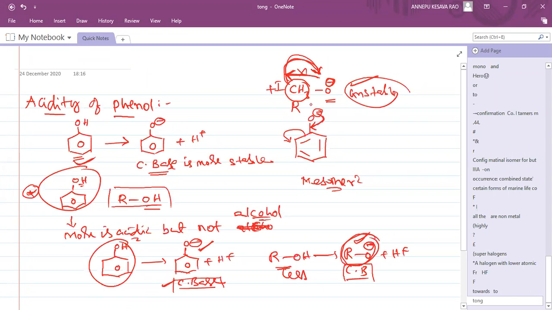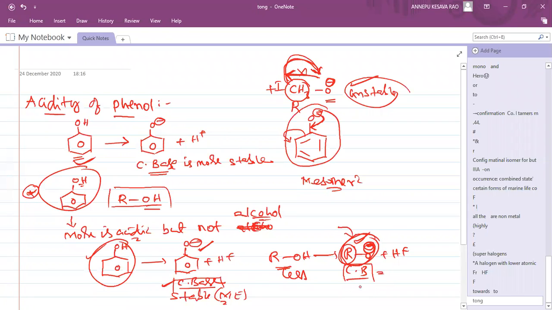So the phenoxide ion is more stable and phenol is more acidic. But in the alkoxide case, the alkyl group is a donating group, so it still increases the electron density and it becomes unstable. But this one is stable due to the mesomeric effect.